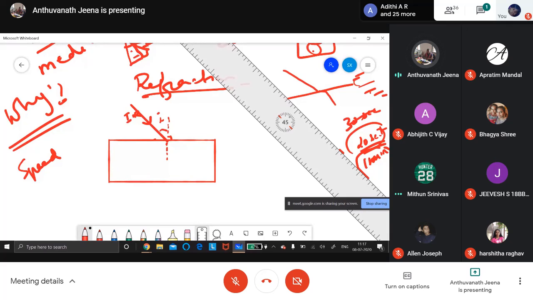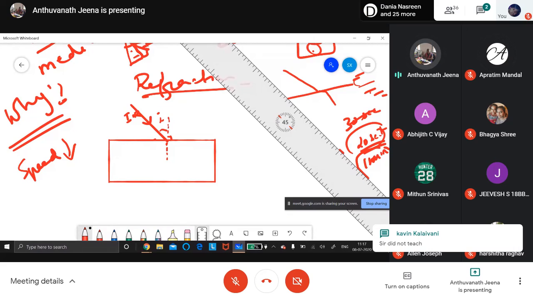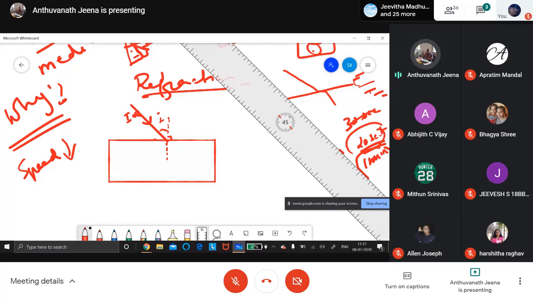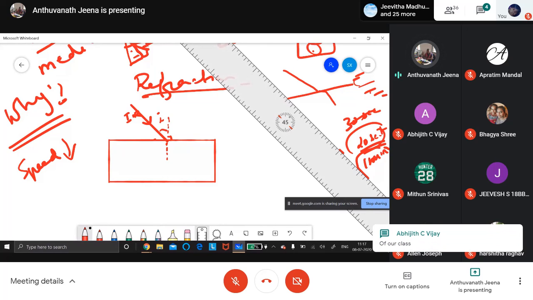Time is increasing means what? Speed is decreasing. Why is there a speed decrease? Because of the obstacle. Correct. This is the reason for refraction. If they're asking what is the reason for refraction, you should write from rarer to denser. The density is changing, so the speed is decreasing.